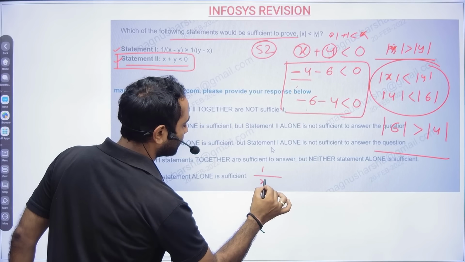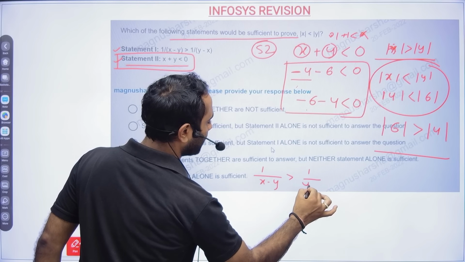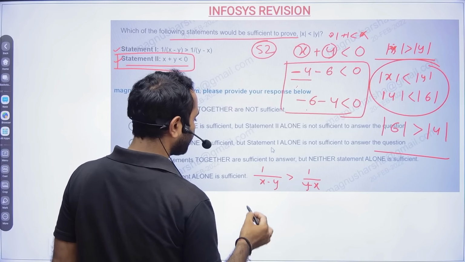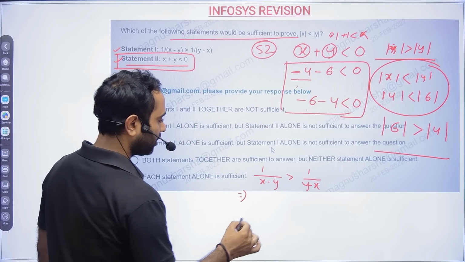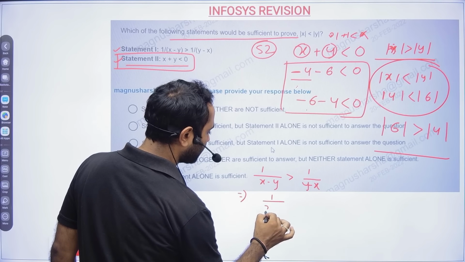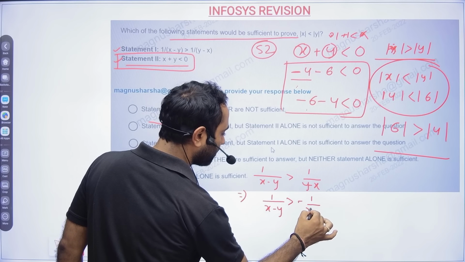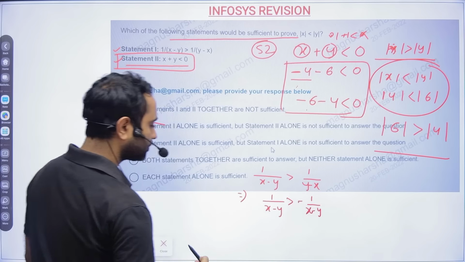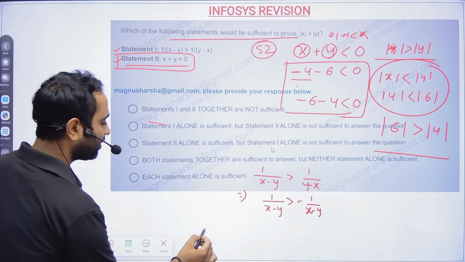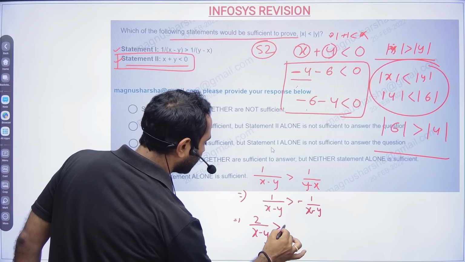Now let us take the first statement: 1 divided by x minus y is greater than 1 divided by y minus x. Okay, see what I can do here. So 1 divided by x minus y, and here if I change the sign, then it will become x minus y. Correct? Bring it this side. So 2 divided by x minus y is greater than 0.